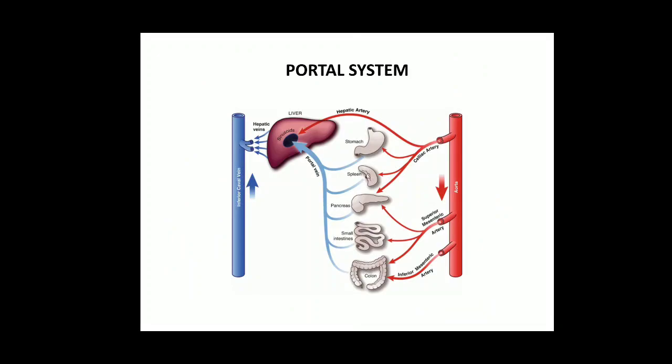The liver is a very important part of the body. See, one artery is going directly to the liver also, but from these organs, the veins are going to the liver, providing it nutrients. Then when they collect, that is known as the hepatic vein, and then that will meet the vena cava. So portal system means all the organs of the alimentary canal, the veins coming from there, instead of meeting the vena cava, first go to the liver.